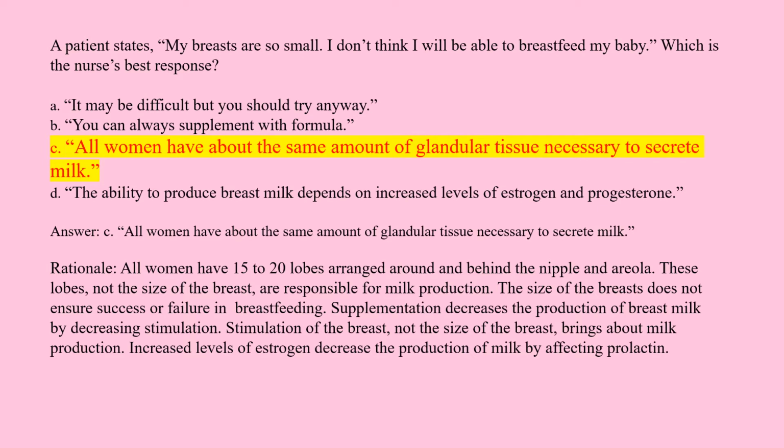Answer. C. All women have about the same amount of glandular tissue necessary to secrete milk. Rationale. All women have 15 to 20 lobes arranged around and behind the nipple and areola. These lobes, not the size of the breast, are responsible for milk production. The size of the breasts does not ensure success or failure in breastfeeding. Supplementation decreases the production of breast milk by decreasing stimulation. Stimulation of the breast, not the size of the breast, brings about milk production. Increased levels of estrogen decrease the production of milk by affecting prolactin.